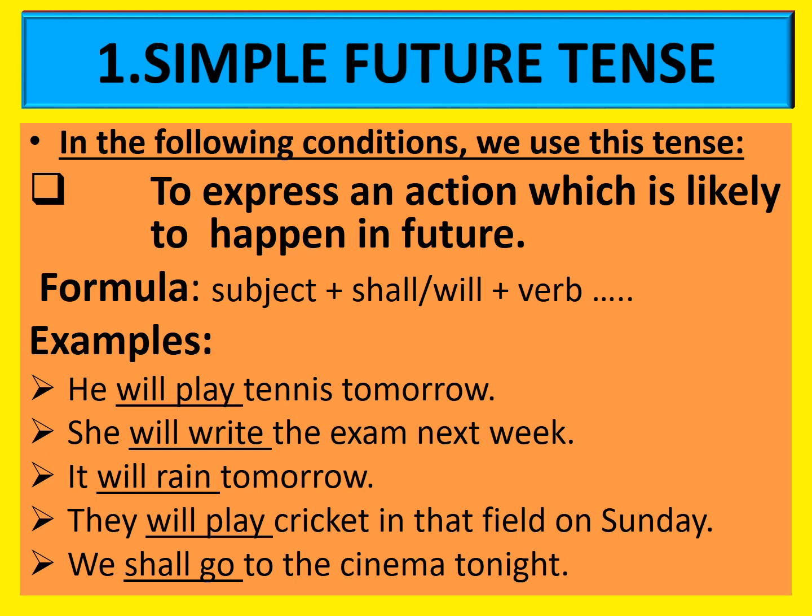They will play cricket in that field on Sunday. It's going to happen on Sunday. So the verb is will play. We shall go to the cinema tonight. Going to happen tonight. So the verb is shall go. Hope you followed.